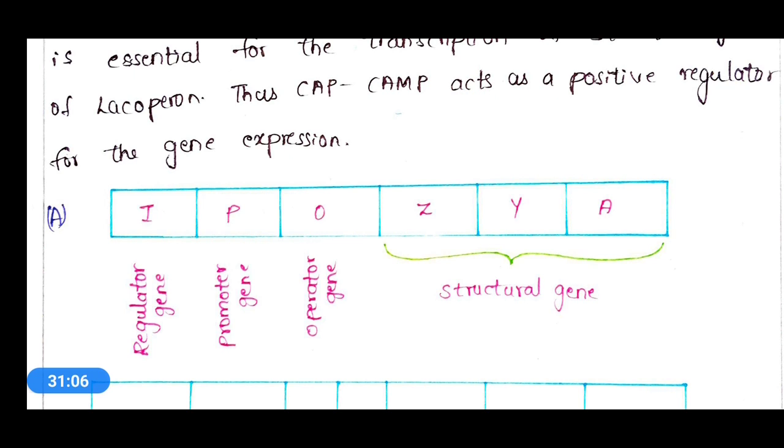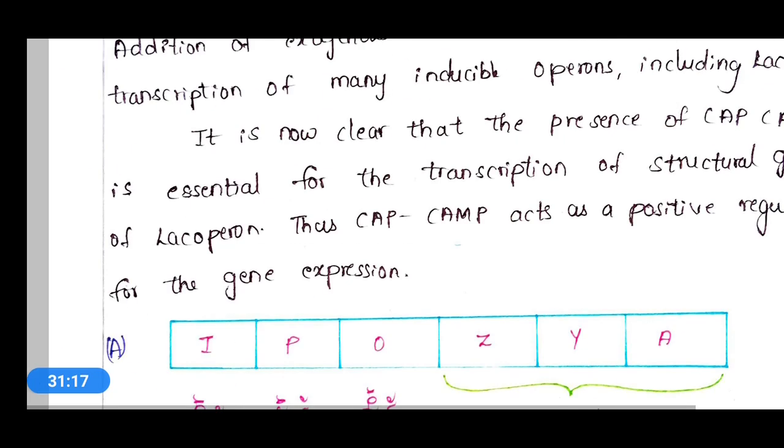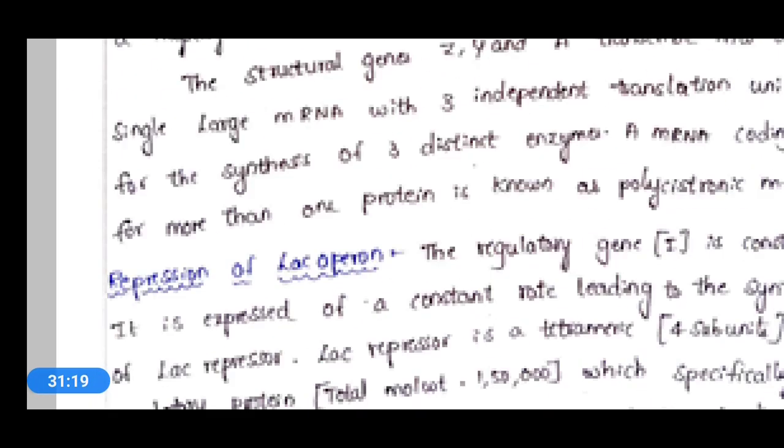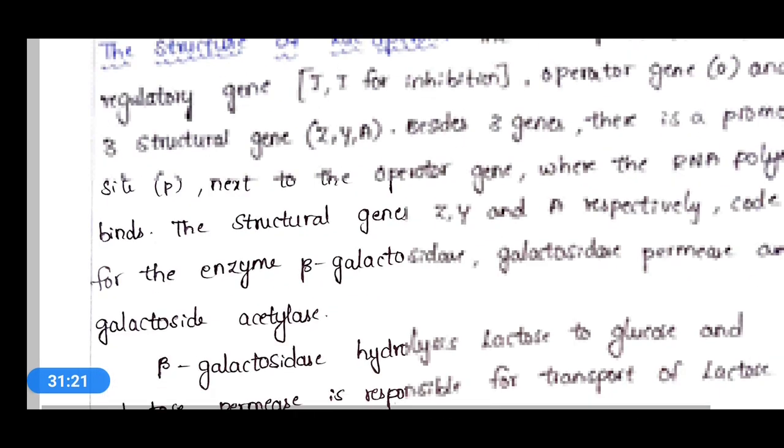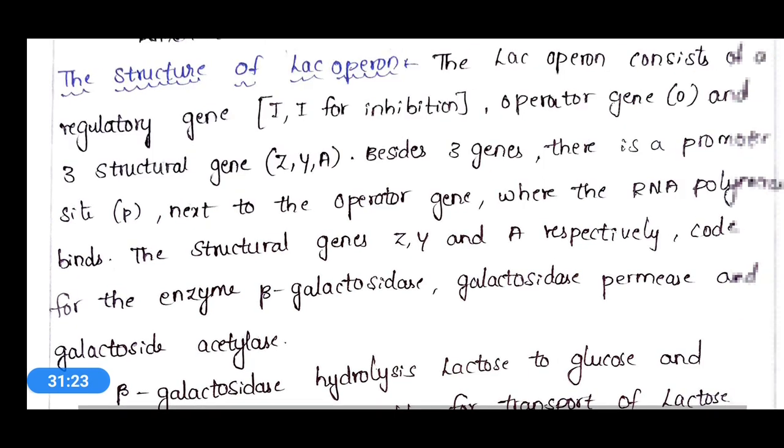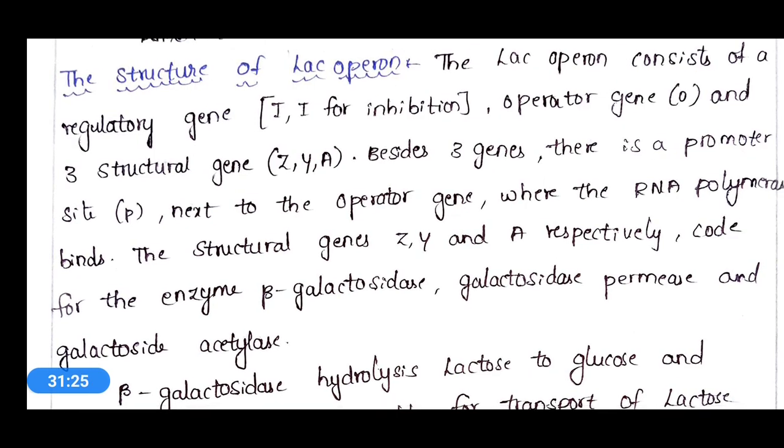It contains a regulatory gene for inhibition, promoter gene, and operator gene, and structural genes like Z, Y, and A. Apart from these three genes, there is a promoter site also, next to the operator gene, where the RNA polymerase binds.